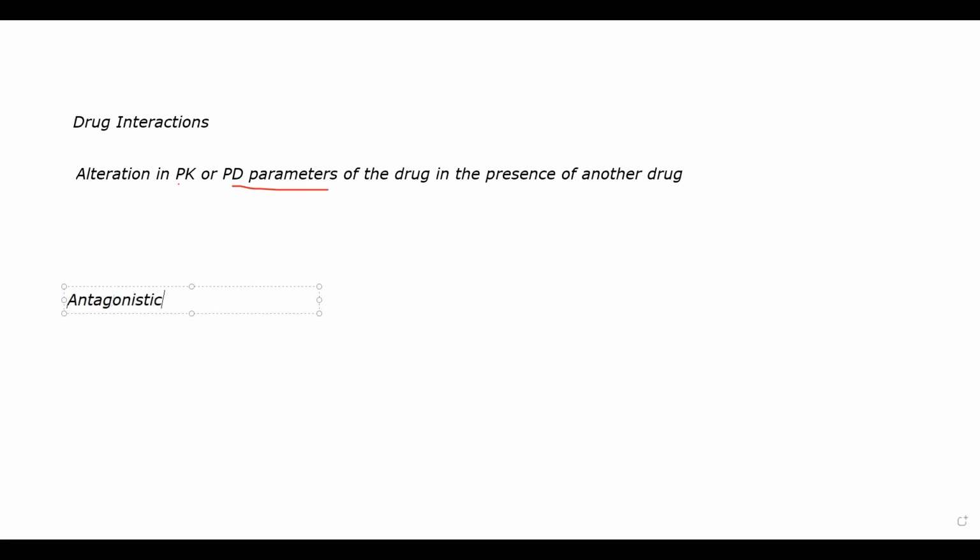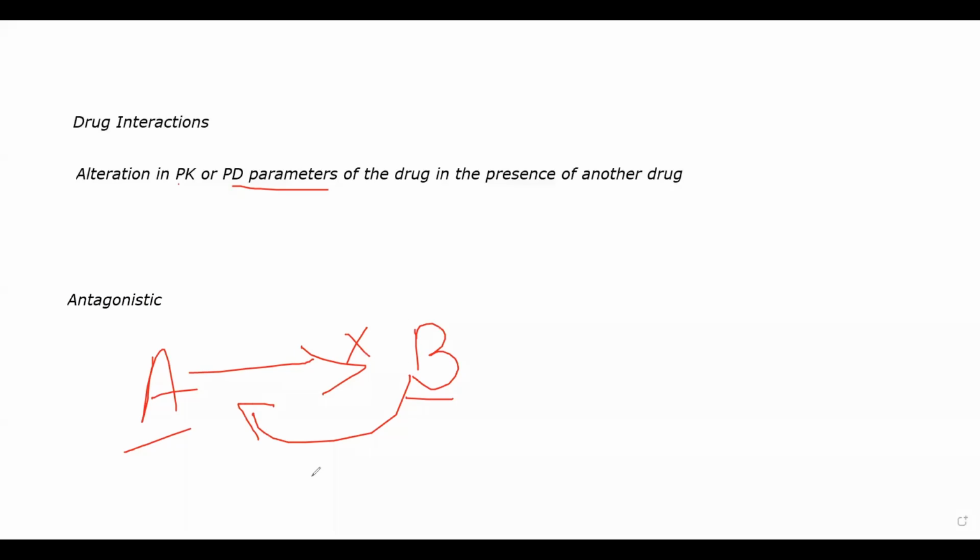Antagonistic. इसका मतलब क्या है? You give two drugs together. These are all scenarios where you're giving the drugs together. You can avoid drug interactions by giving them at separate times, or just switching one drug out of the two. Okay. Let's suppose drug A and drug B are antagonistic drugs, and there is antagonism. Drug interaction is antagonism. इसका मतलब क्या रहता? A will cancel out the effect of B, and B will cancel out the effect of A. So you will not see any effect altogether.